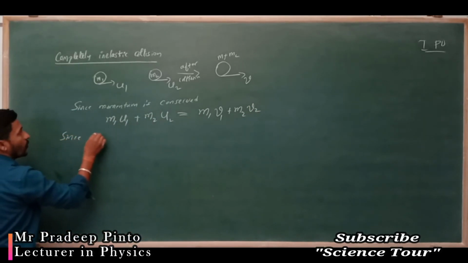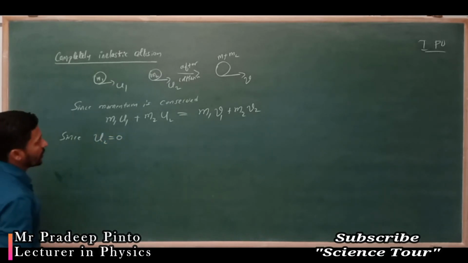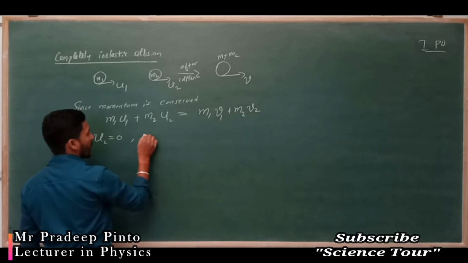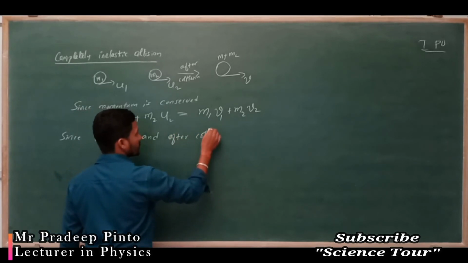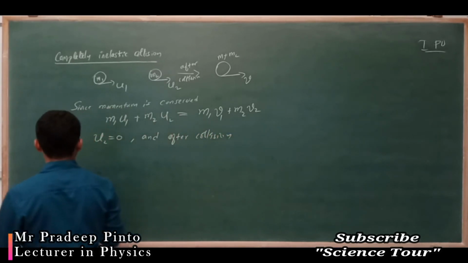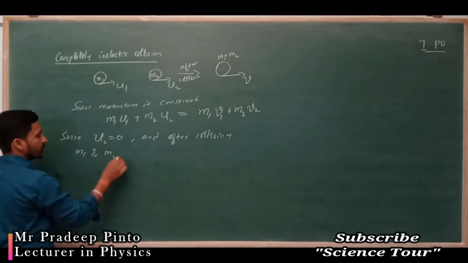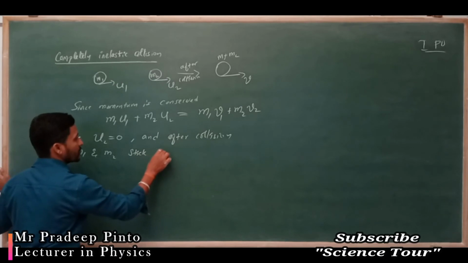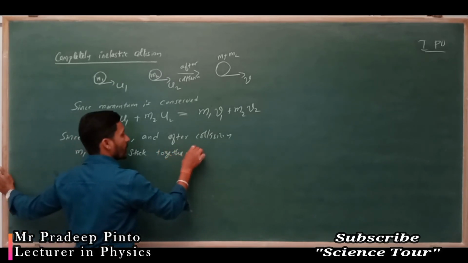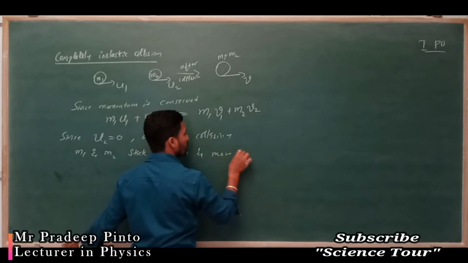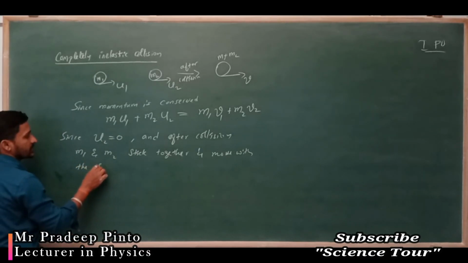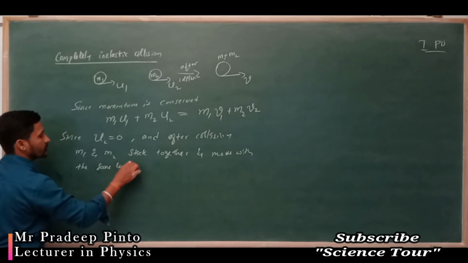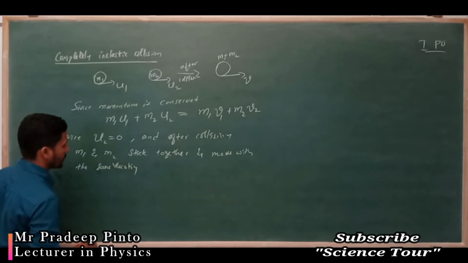Since u2 is equal to 0 because the second object was at rest, and after collision m1 and m2 stick together and move with the same velocity, write that down.